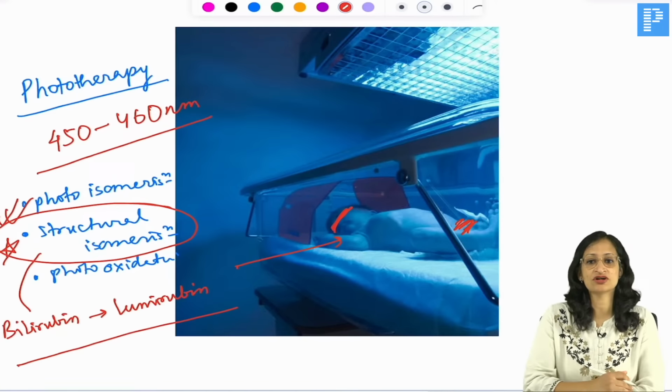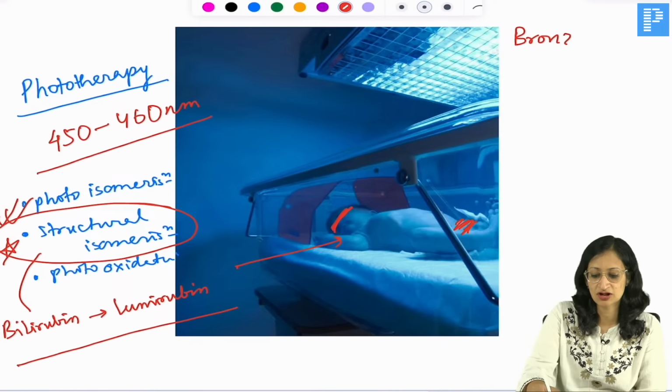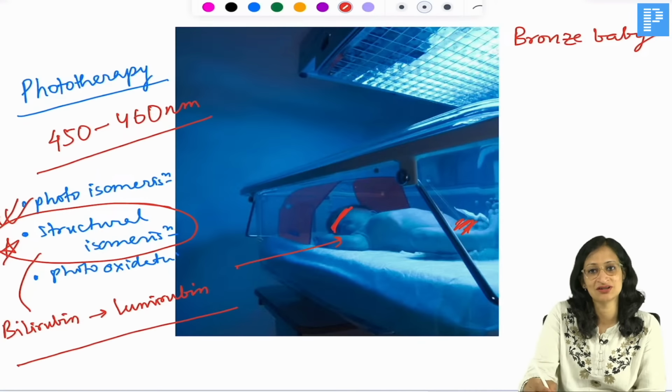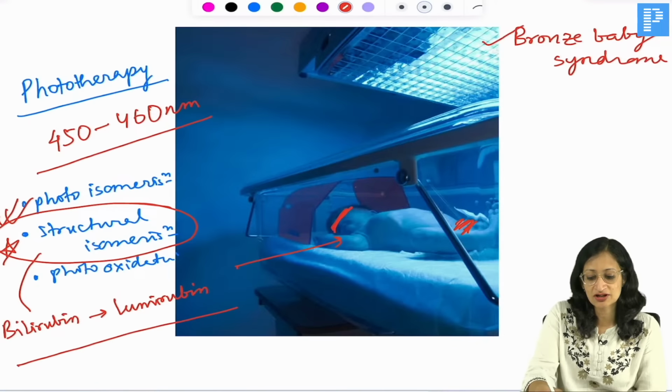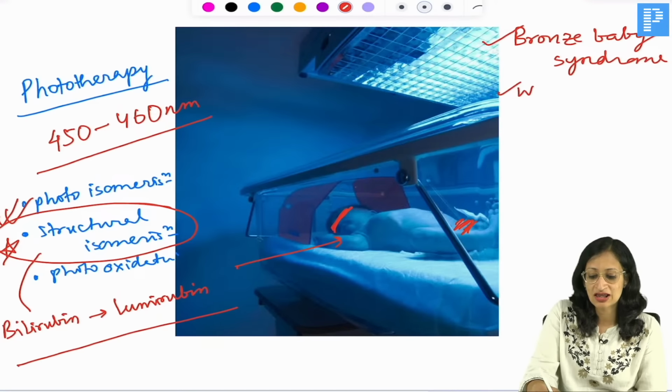And there are some important adverse effects of phototherapy, like the bronze baby syndrome. The color of the skin of the baby becomes darker after the baby has received phototherapy. There can be some other adverse effects also, like watery diarrhea.